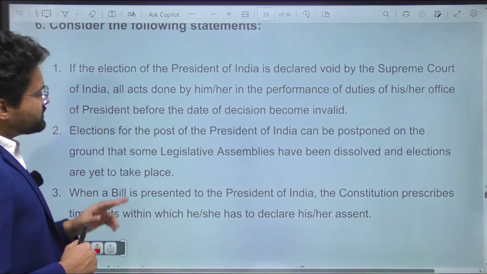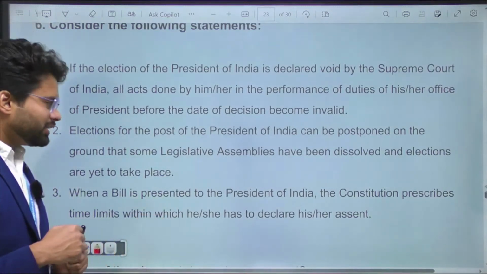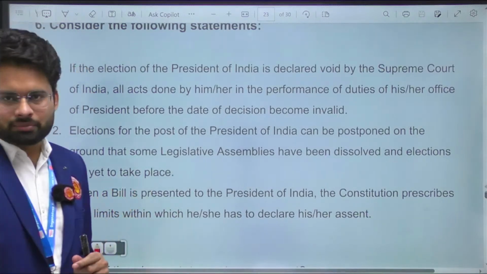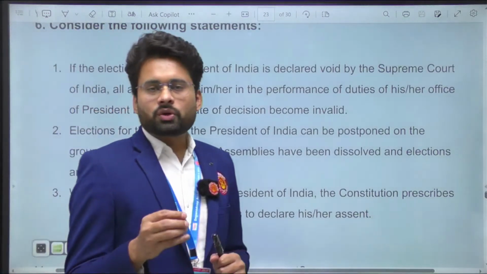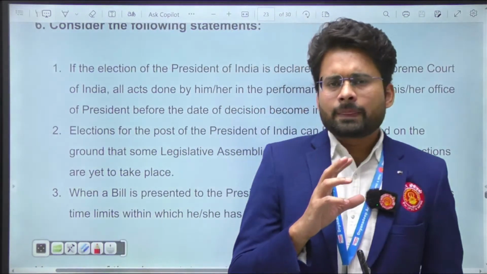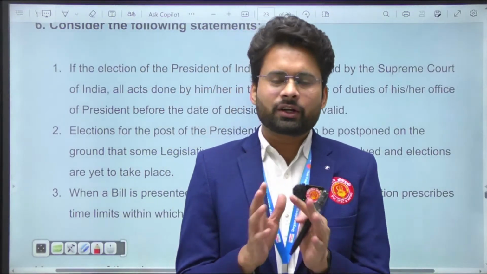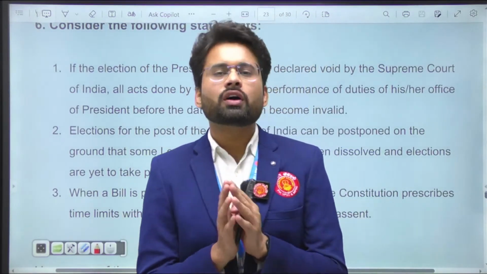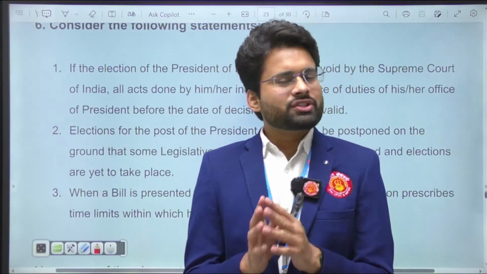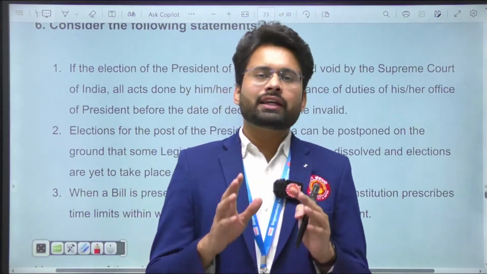Okay. Elections for the post of President of India can be postponed on the ground that some legislative assemblies have been dissolved and elections are yet to take place. Again, there is one important provision in our Constitution regarding the President: if there is any vacancy in the electoral college of the President, this cannot be the ground for making the presidential election invalid.